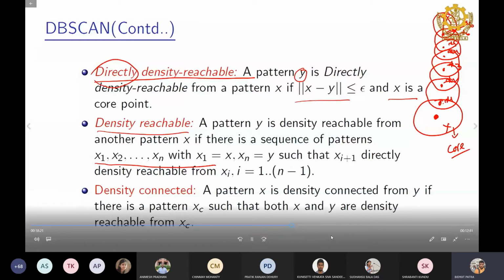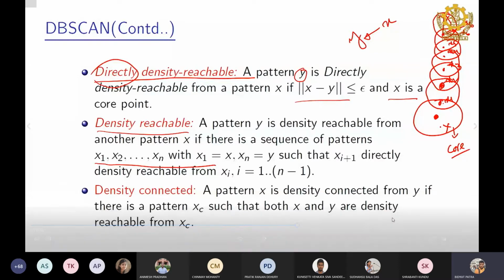You got my point? If I say y is density reachable from x, that indicates that x must be the core point. But what are the characteristics of y? Y can be the core point and y can be the border point also. Let's say x2 is density reachable from x, because we get a sequence of points.